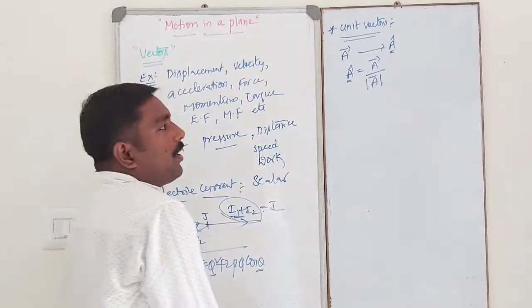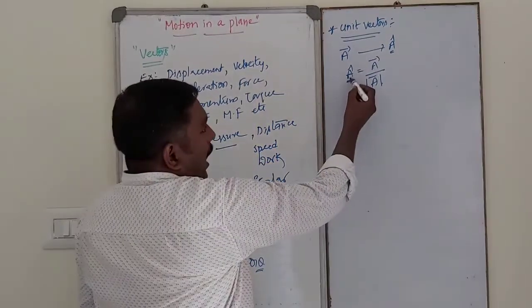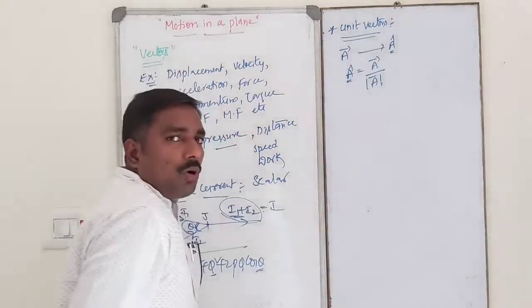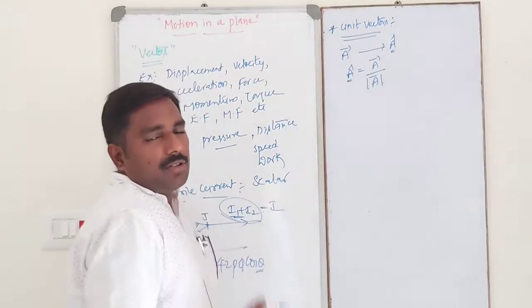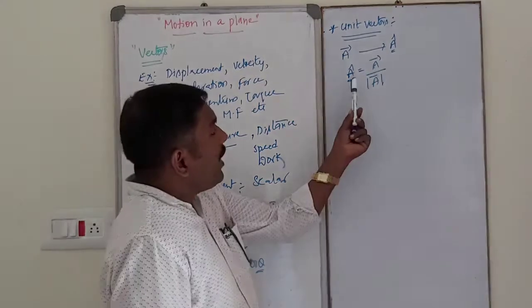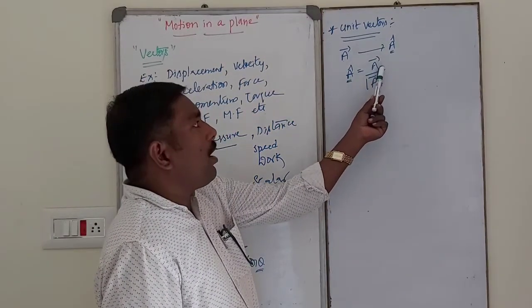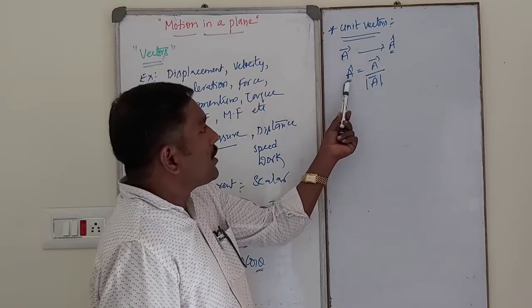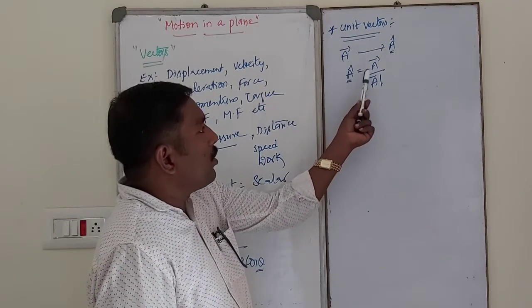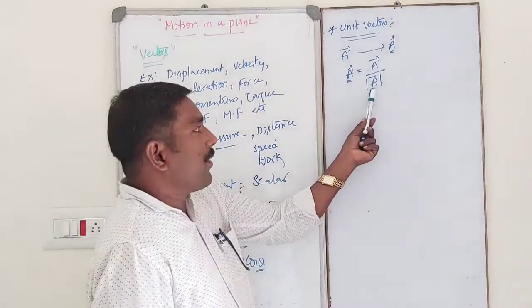A cap and A bar are both in the same direction. So A cap is the unit vector in the direction of A bar. Then the unit vector is represented like this: A cap is equal to A bar by modulus of A bar.